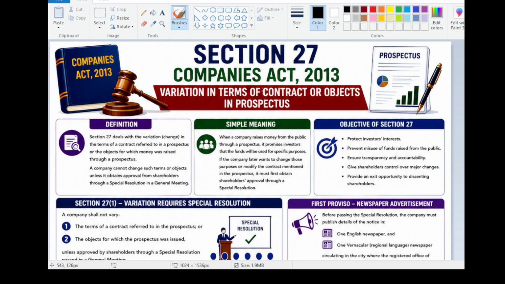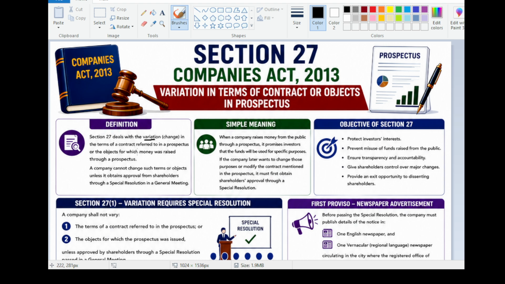Section 27 of the Companies Act 2013 deals with the variation in terms of a contract referred to in the prospectus or the objects for which money was raised through the prospectus. A company cannot change such terms or objects unless it obtains approval from stakeholders, shareholders, through a special resolution in general meeting. Okay.